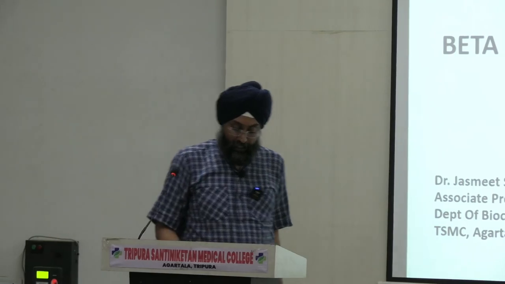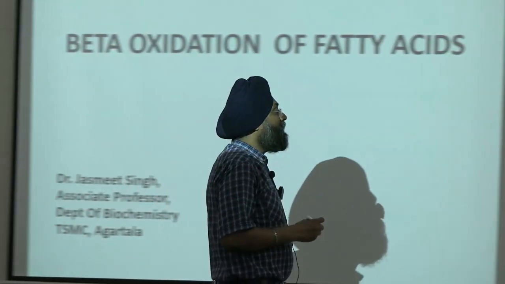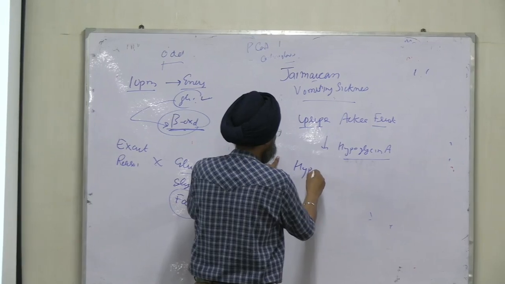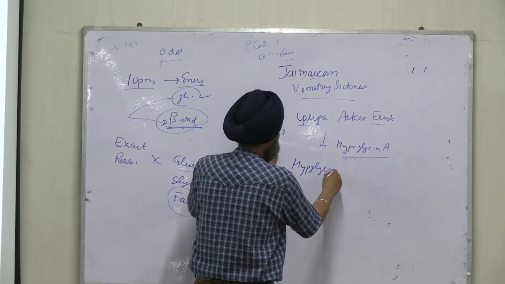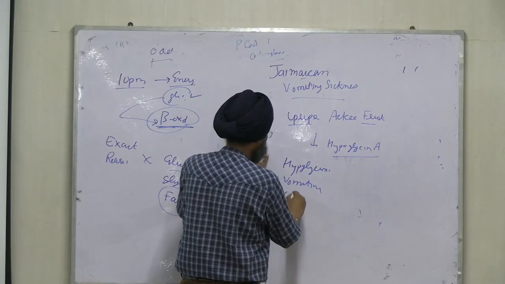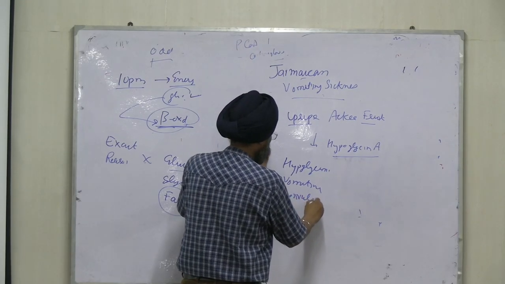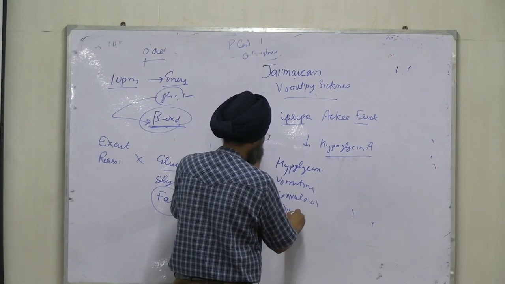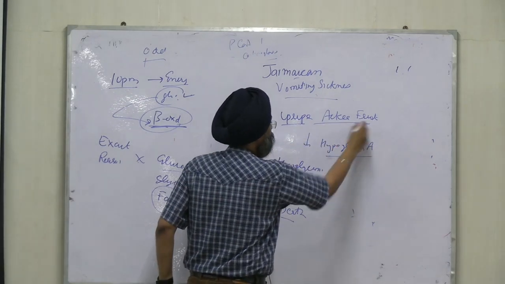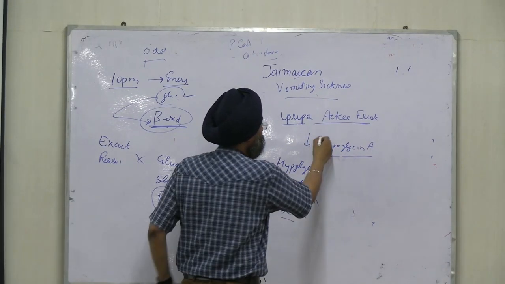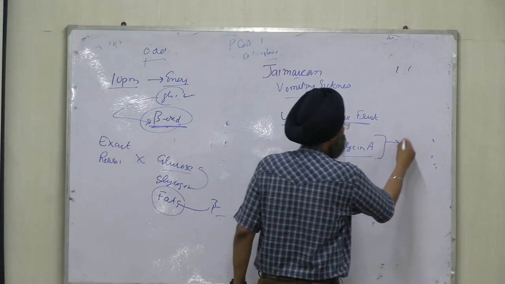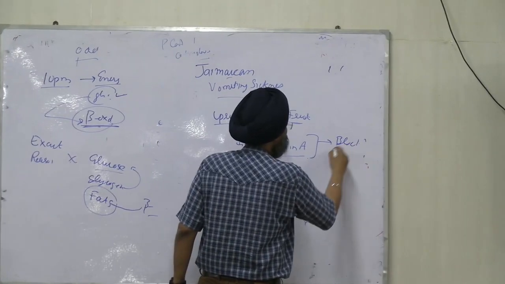This disorder is characterized by hypoglycemia, vomiting, convulsions, and even death by eating unripe ackee fruit, because it contains the toxic amino acid hypoglycine A, and it causes blockage in beta oxidation.